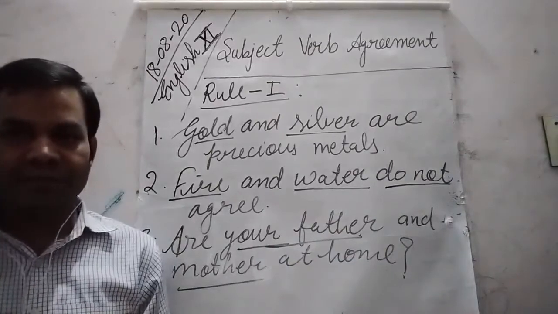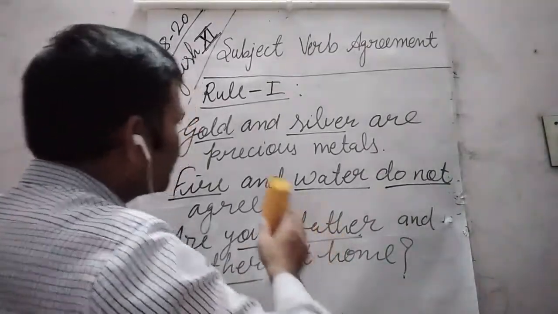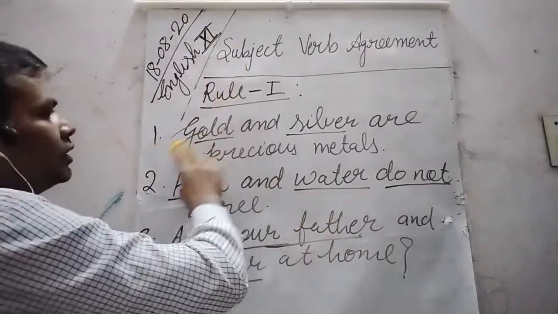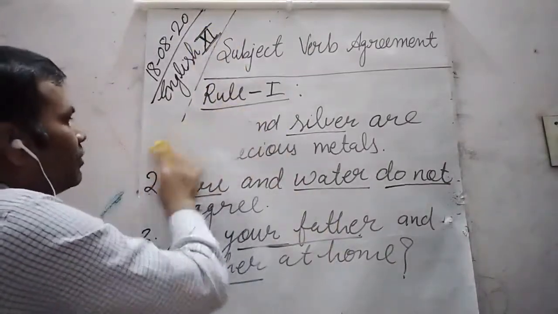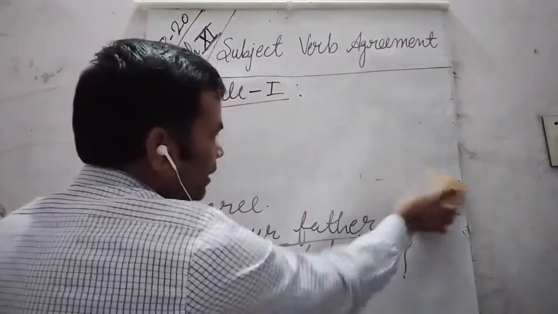Okay, so that is rule number 1. I hope you have taken the screenshot.